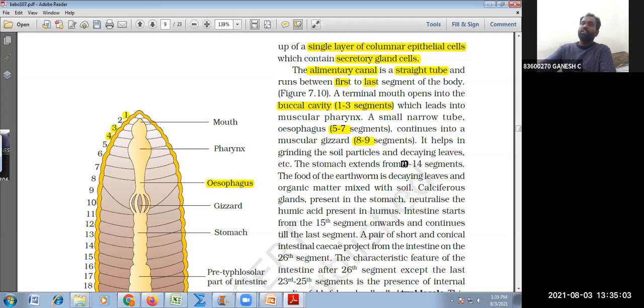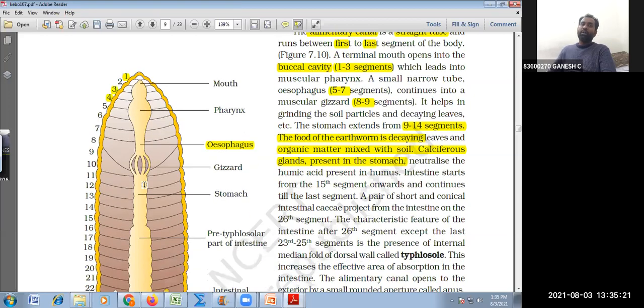The stomach is from the 9th to the 14th segment. The food of the earthworm is decaying leaves and organic matter. So therefore, the earthworm comes under the decomposer category.